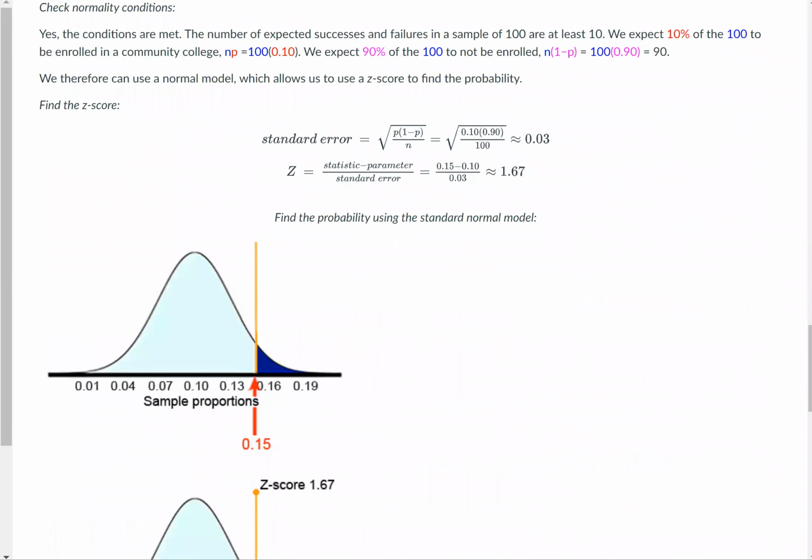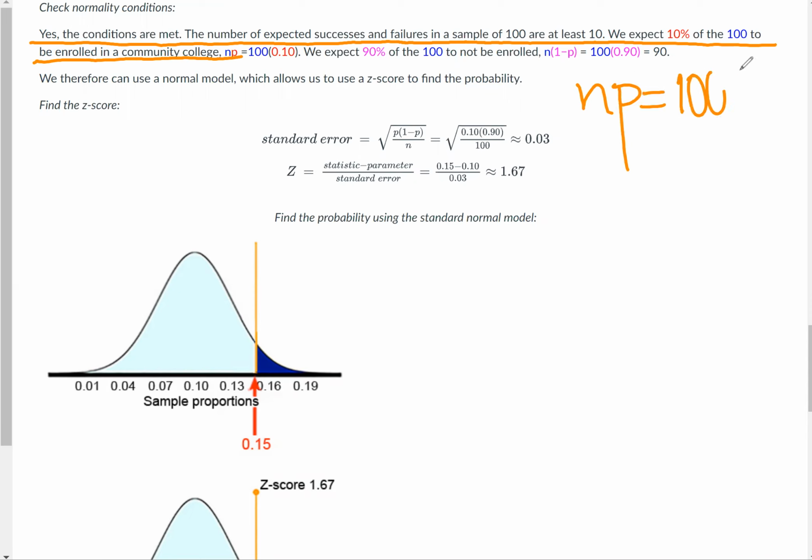All right, we'll check the normality conditions. Yes, the conditions are met. The number of expected successes and failures in a sample of 100 are at least 10. We expect 10% of the 100 to be enrolled in a community college. N multiplied by P. Remember, N is the size of our sample. P is the population proportion. They said we're taking 100 students and 0.1 or 10% of them are expected to be enrolled. 100 times 0.10 is 10. So we expect 10 to be enrolled, and then they move on.